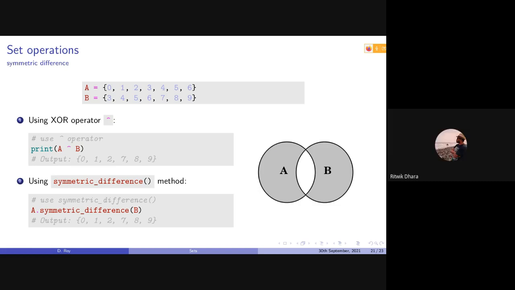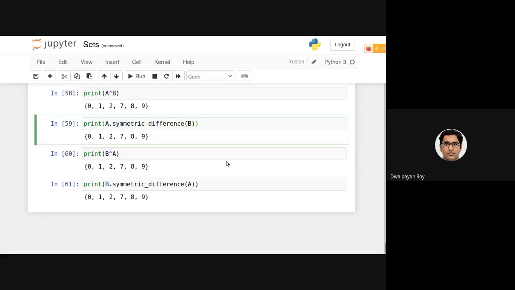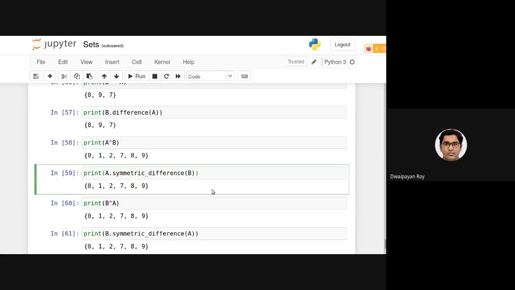The common elements. The common elements? So basically 0, 1, 2, 7, 8, 9. Are you sure? Symmetric difference removes the common elements. Correct, it removes the common elements. It removes the items in the intersection, right?